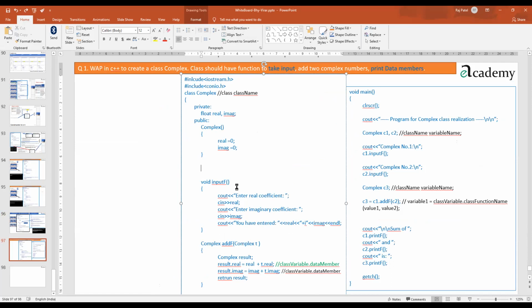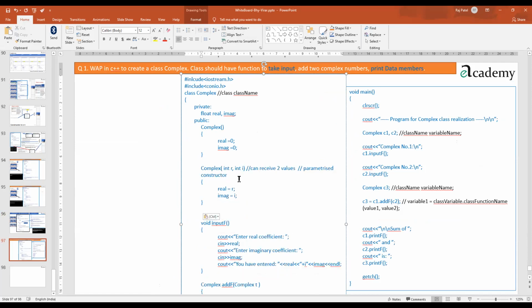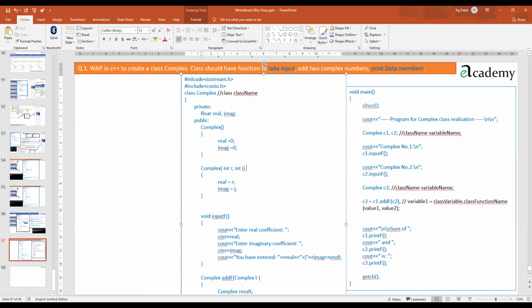Yeah, so paste it, and I don't need these comments over here. It's just a parameterized constructor, so I'll just add that comment because that makes sense now. So you can see I'm writing default constructor, and the next one is parameterized constructor.